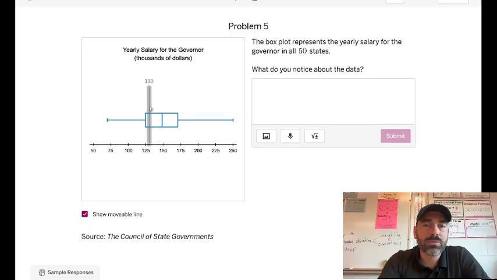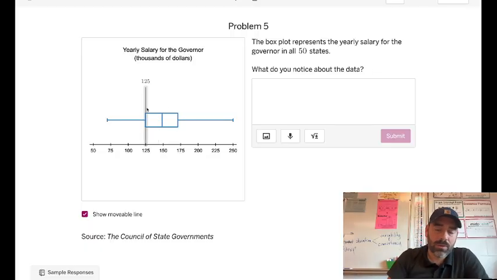Now 170 minus 125 is 45. So 80 divided by 45.